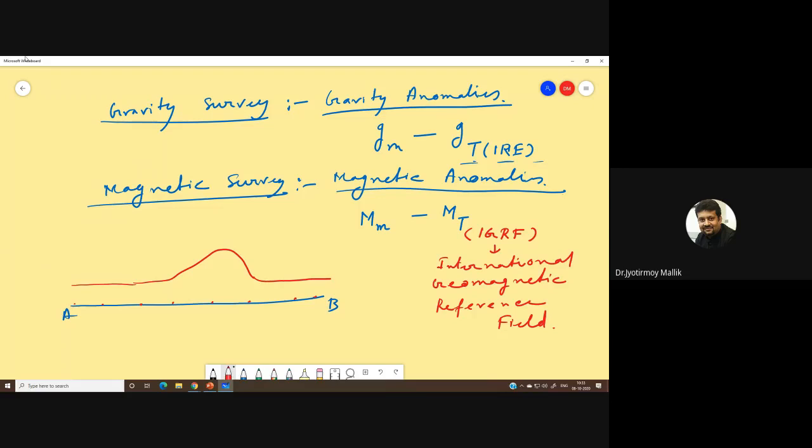It imagines a uniform magnetic property of the oceanic crust and the continental crust, and it gives a magnetization value for each place. So this is the magnetization MT at IGRF. This then will be my magnetic anomaly, right?